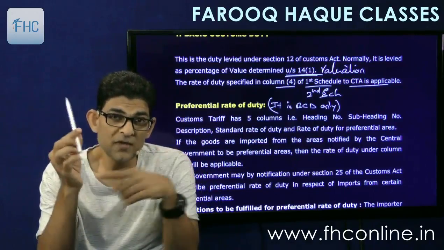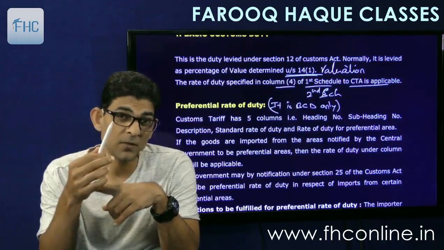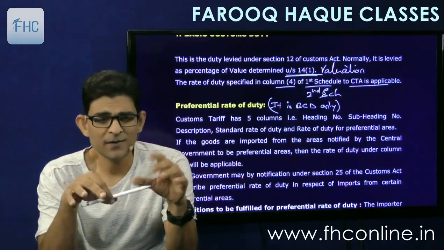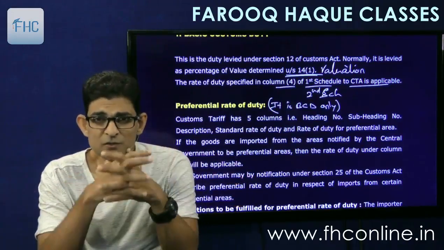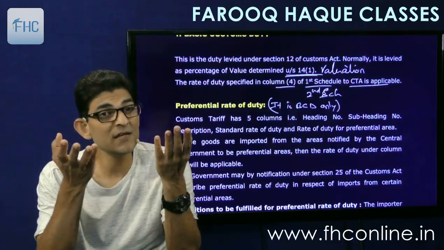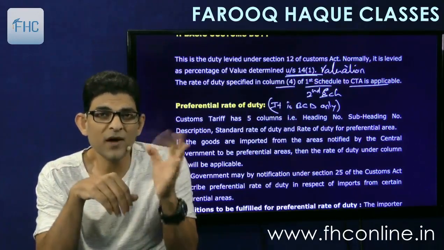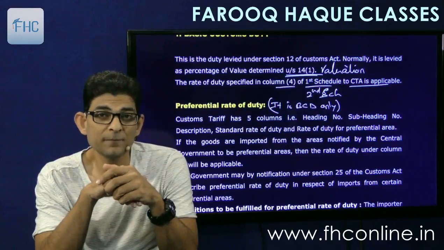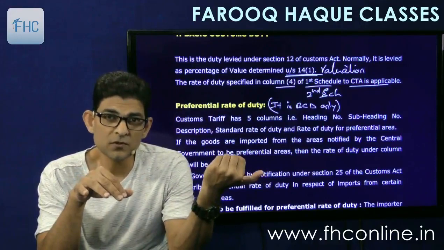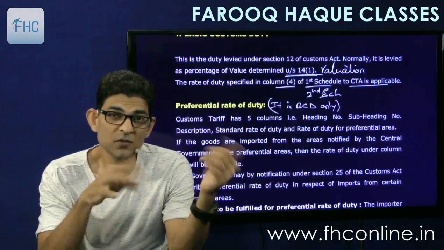So in this, suppose apples are imported in India normally and they are chargeable to, say, 10% import duty. The government of India will say okay, US is a good partner and let's give them some concession. So we'll say that okay, any apple which is originated in US, means grown in US and imported into India, will be charged at 5% duty instead of 10. In return, the US government will give some concession in their import duty rate for mangoes, the Indian mangoes. So it goes like this.